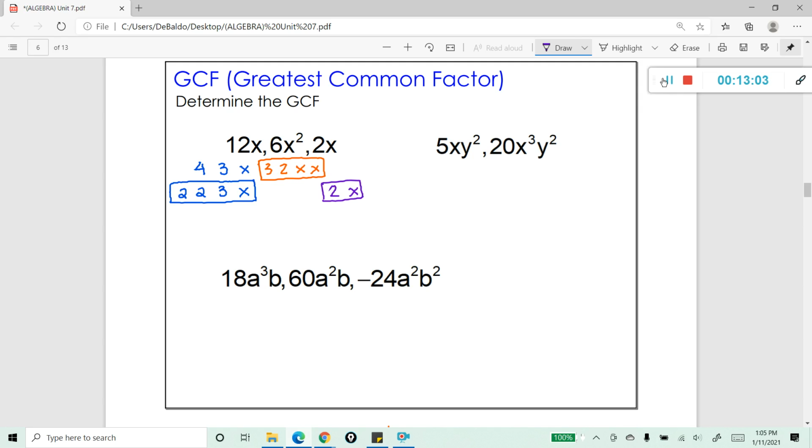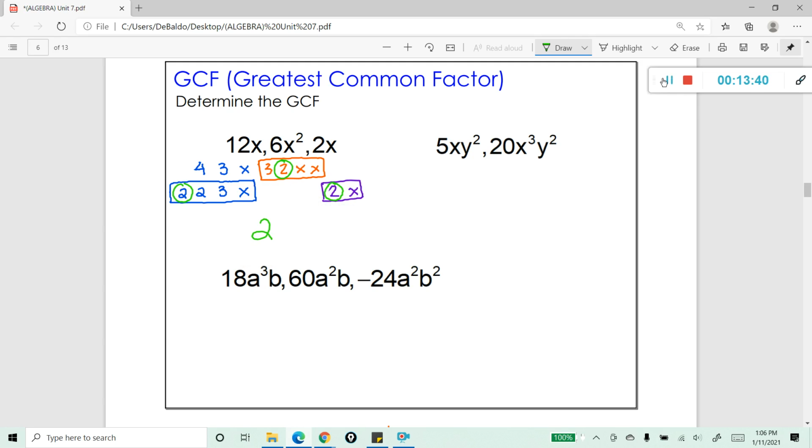When asked to find the greatest common factor, I'm looking for the biggest factor that is common in each one of these terms. Looking at the blue box, the orange box, and the purple box, it looks like the greatest numerical value, or coefficient, is a 2. You can see that I have a 3 and a 3 in the blue and the orange, but I don't have a 3 in the purple, so it's not common. I have a 2, and a 2, and a 2. So the common coefficient is 2.